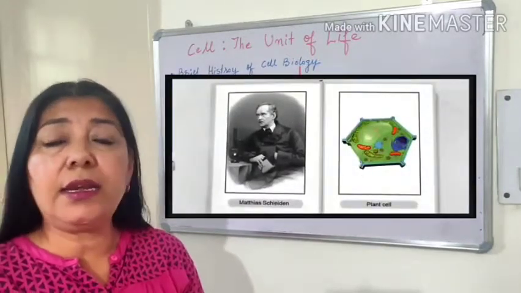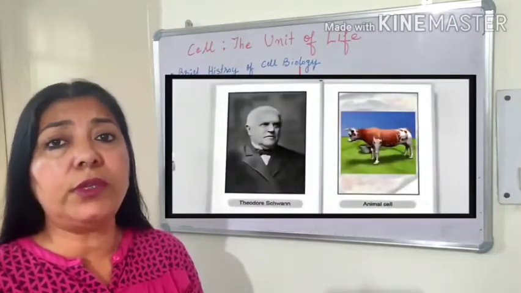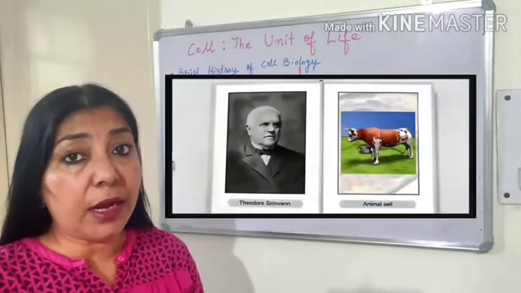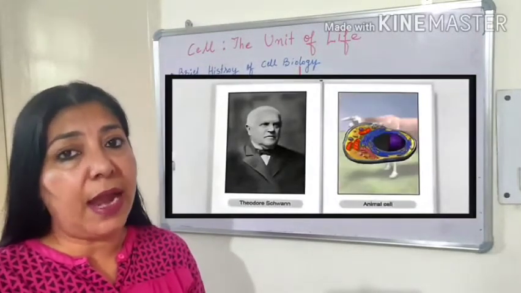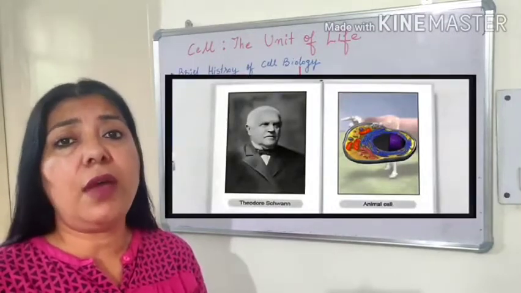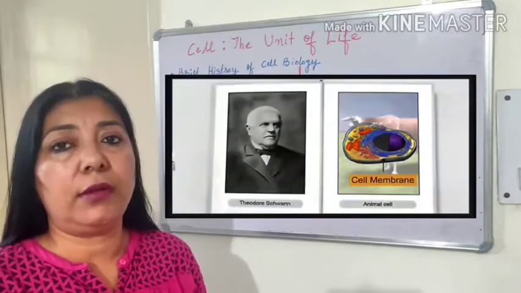In 1838, a scientist called Schleiden observed the plants and said that all different parts of the plants are made up of different types of cells. 1 year later, in 1839, Theodor Schwann also observed an animal cell and found out that there is a plasma membrane. He also compared a plant cell with an animal cell and found out the plant cell also has some extra membrane which he called the cell wall.